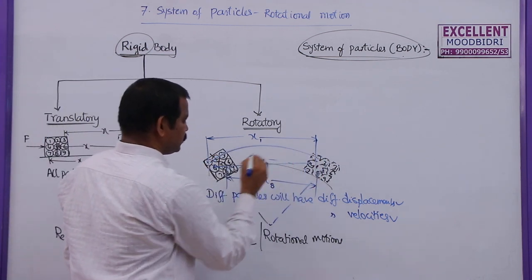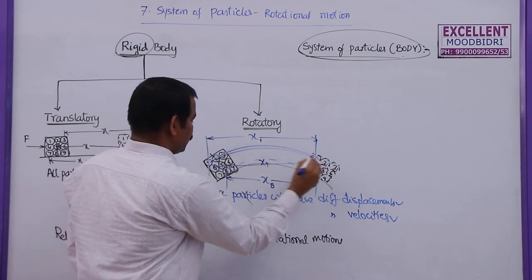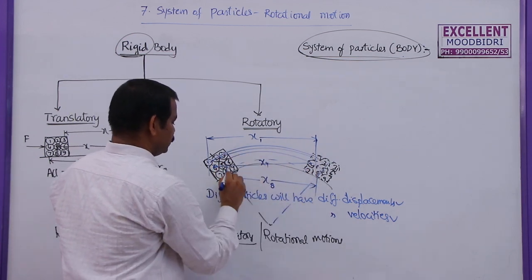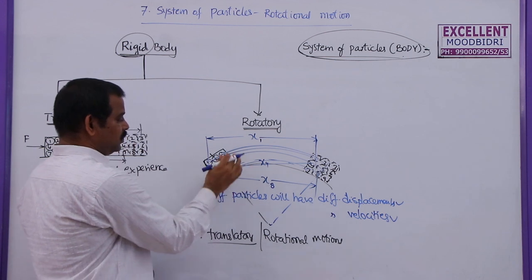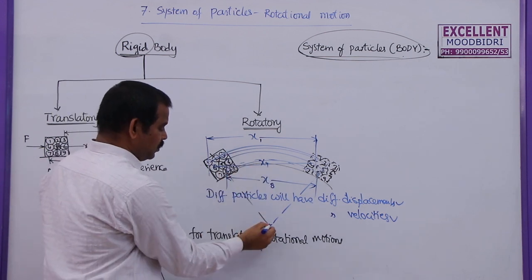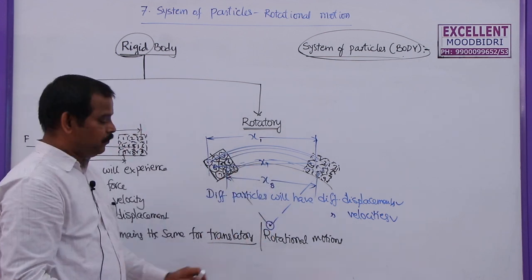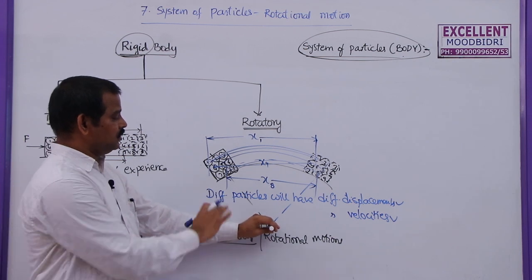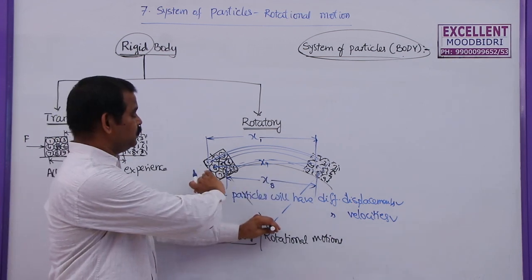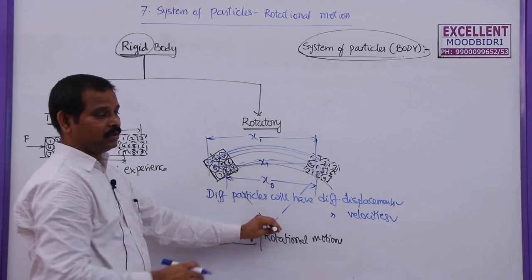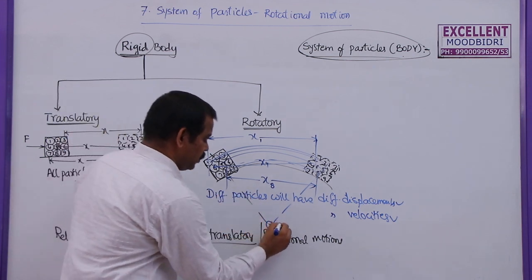So here, if you observe this one, different particles are describing different circular paths. This is the first circular path, described by the first particle. This is the second circular path. This is the fifth circular path. This is the eighth one. So different particles will describe different circular paths about a fixed line or a fixed point. This is called the center of rotation, because these particles are rotating about this fixed point.